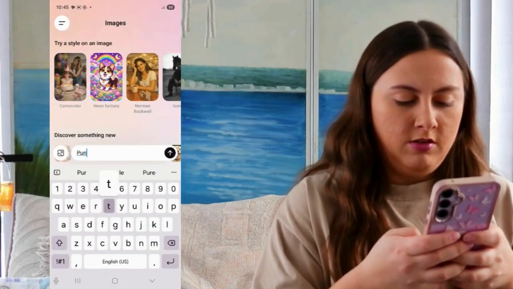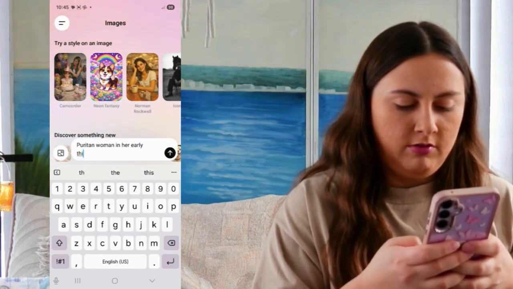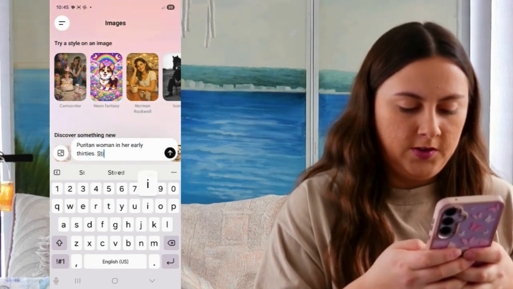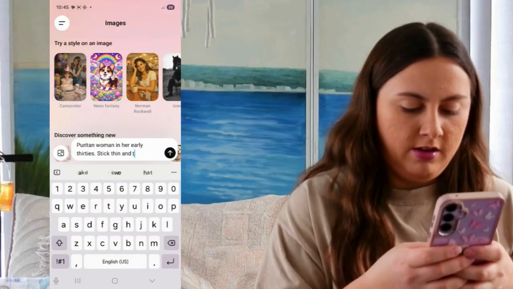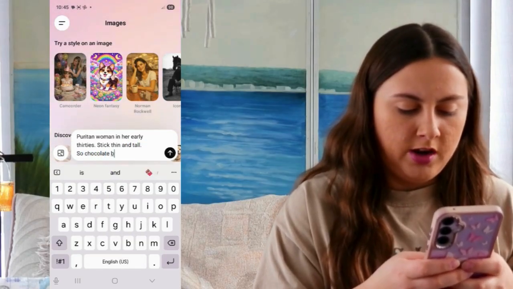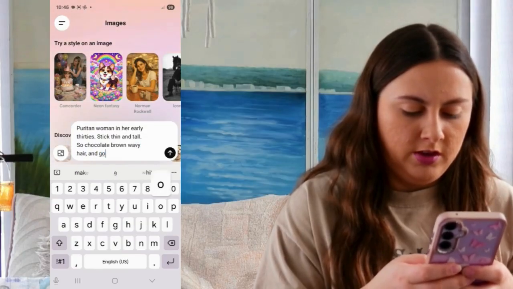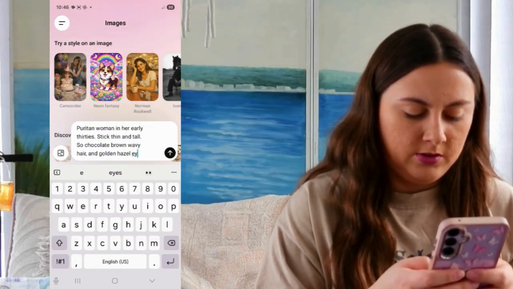So the next sibling we have is Hannah, who is the eldest sister. Okay, so say Puritan woman in her early 30s, stick thin and tall, chocolate brown wavy hair, and golden hazel eyes.